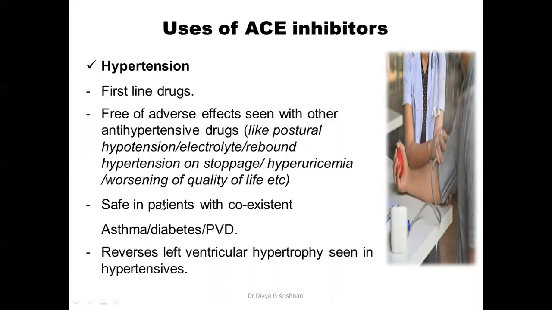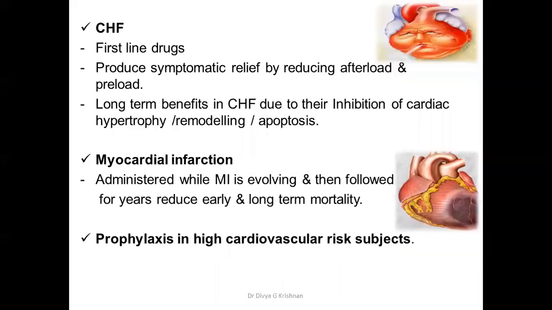They are even safe in patients who have concurrent diseases or comorbidities like asthma, diabetes, PVD. So if a patient has asthma and hypertension, you can very safely give ACE inhibitors for the control of blood pressure. It also reverses left ventricular hypertrophy, which is seen in hypertensives. These are the advantages of using ACE inhibitors in hypertension.